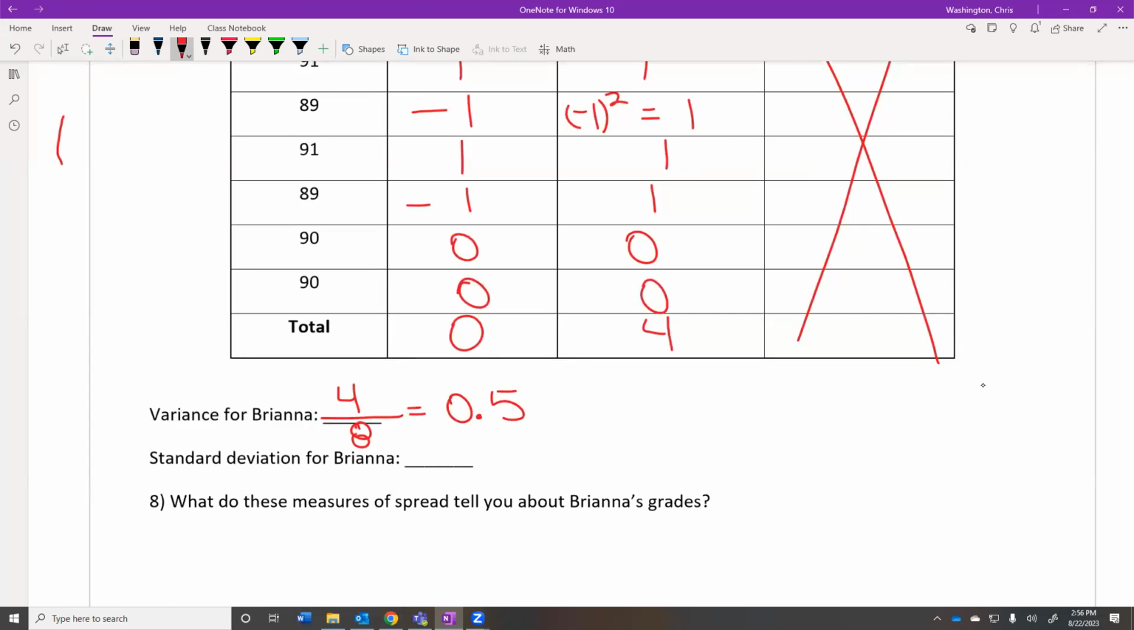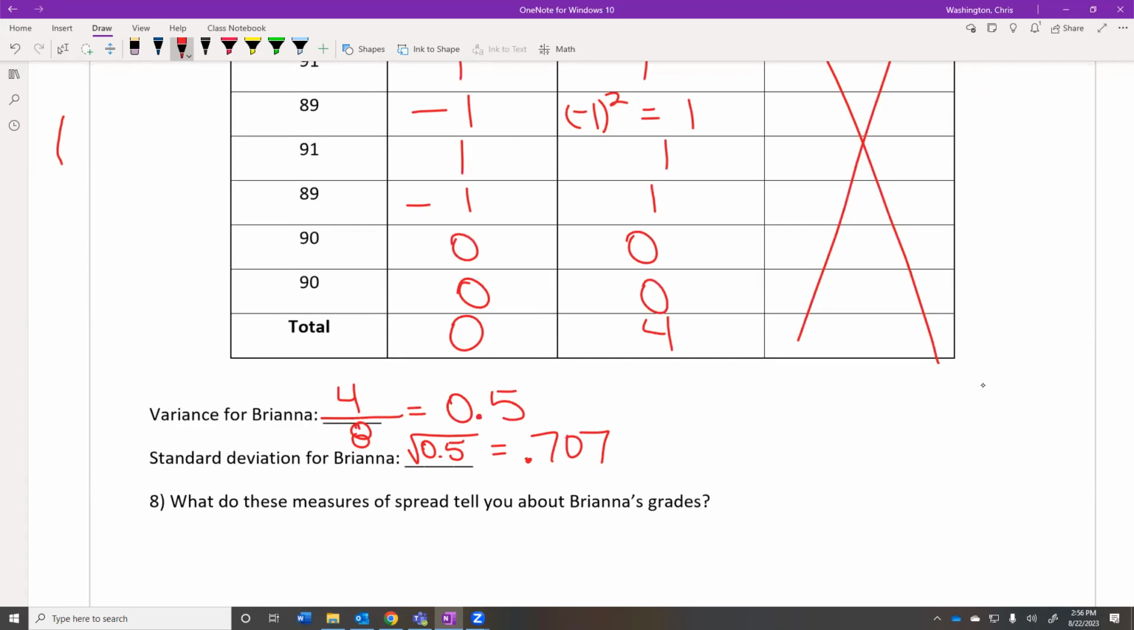A lot smaller than Bryce's variance. Bryce's variance was like 61 or something. 0.5 is a lot smaller. So just by looking at the variance, we know Brianna's data is a lot closer together. But if you go look at a report or a newspaper article or a magazine or a Twitter post, they're not going to report the variance. They're not going to tell you what the variance is. They're going to tell you what the standard deviation is. So to find the standard deviation, we're going to take the square root of that, which is 0.707.